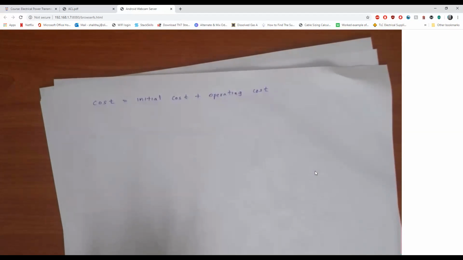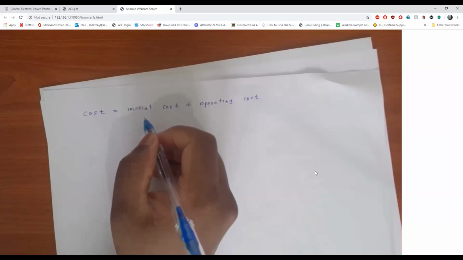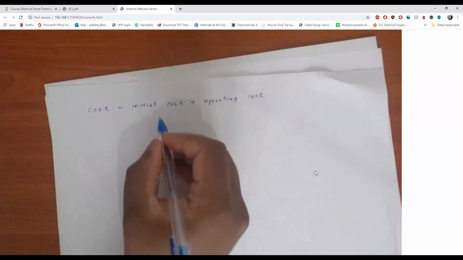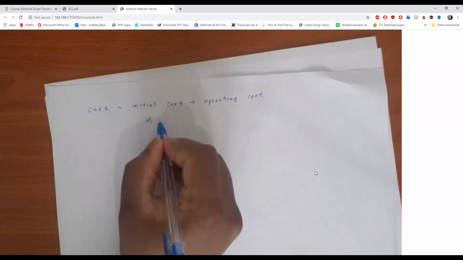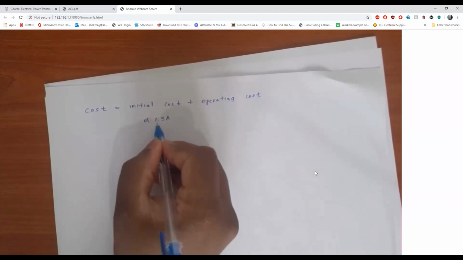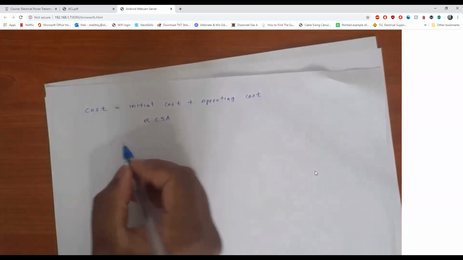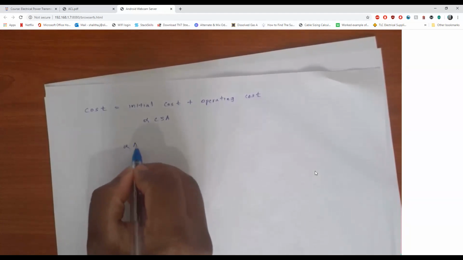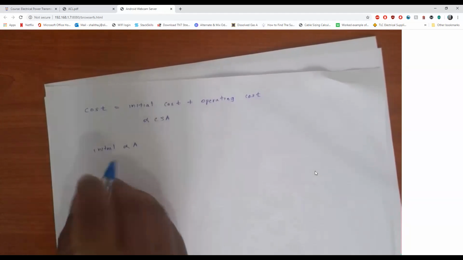This initial cost mainly depends on the conductor cross section area. So we are going to say that the initial cost is proportional to CSA, the cross section area of the conductor. Let's say this is A.